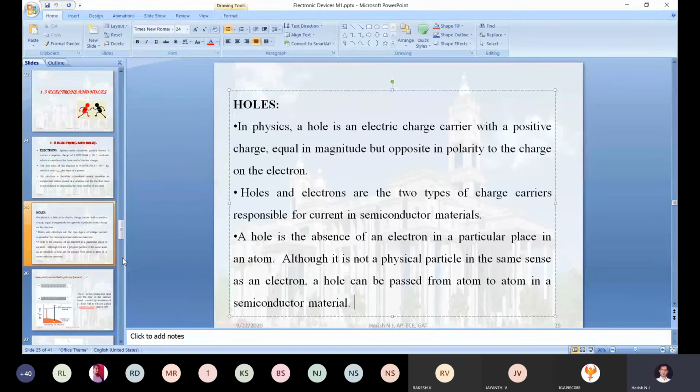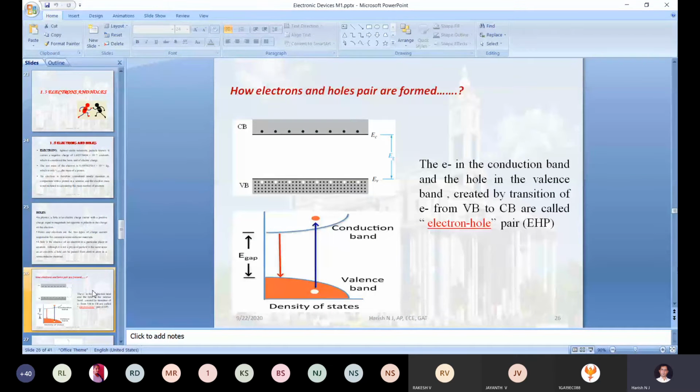Now once again we go back to electron hole pair generation: how the electron hole pair is generated in the semiconducting material. Initially, you can take any type of semiconducting material, indirect or direct. You need not bother whether it is direct or indirect, you can choose any. That semiconducting material has two bands, one the valence band and the second the conduction band. In between the valence and conduction bands there is a gap, generally called Eg.